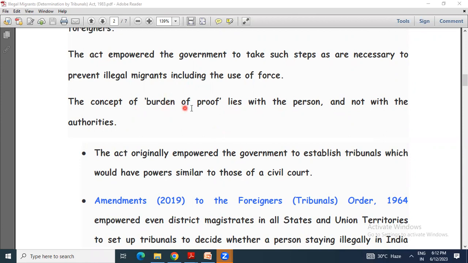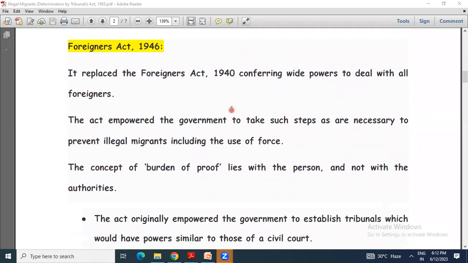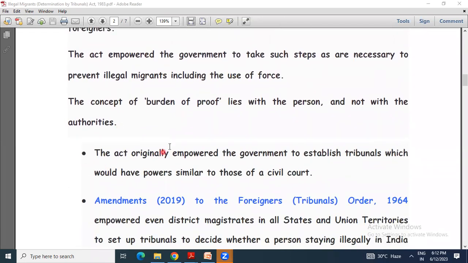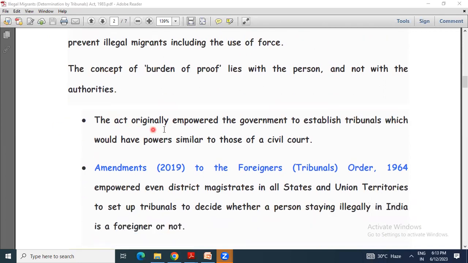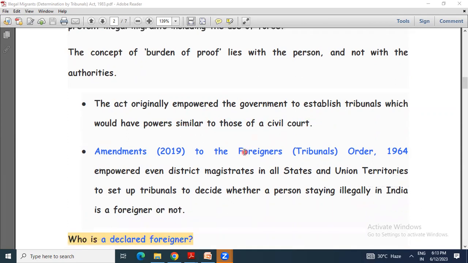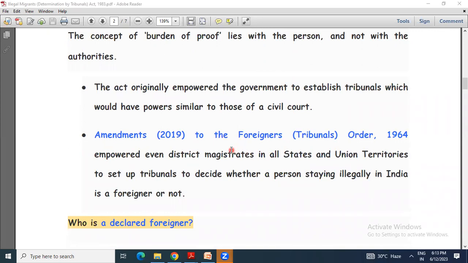So now in this act, the Foreigners Act 1946, the concept of burden of proof lies with the person, not with the authorities. The act originally empowered the government to establish tribunals which should have similar powers to those of a civil court. So tribunals are quasi-judicial bodies that have powers similar to those of a civil court.